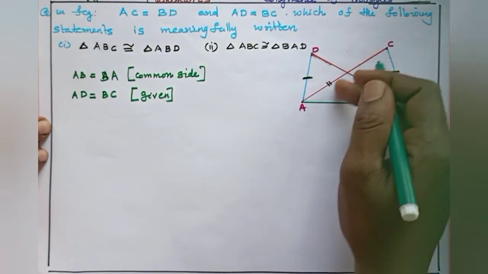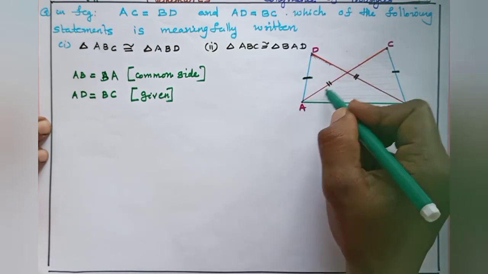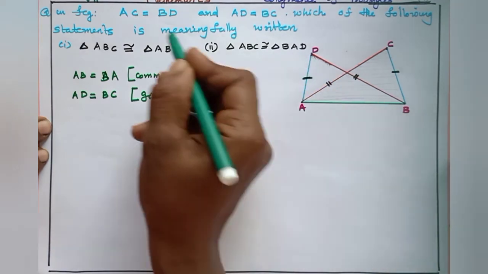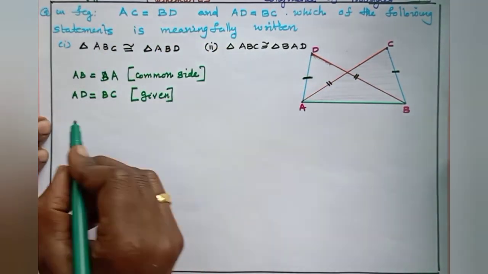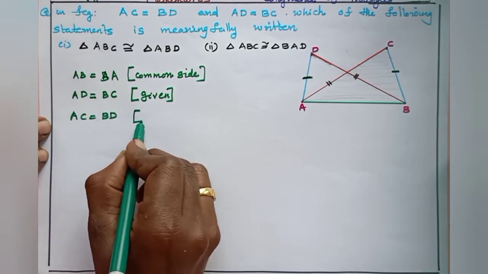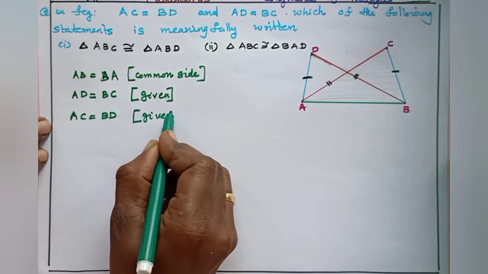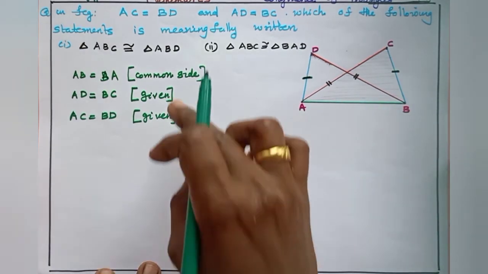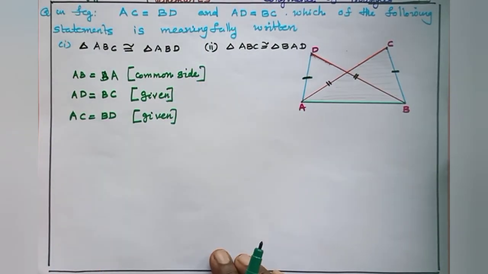The third side, listen: AC equal to BD, that is also given. So by SSS congruence rule, the triangles are congruent.